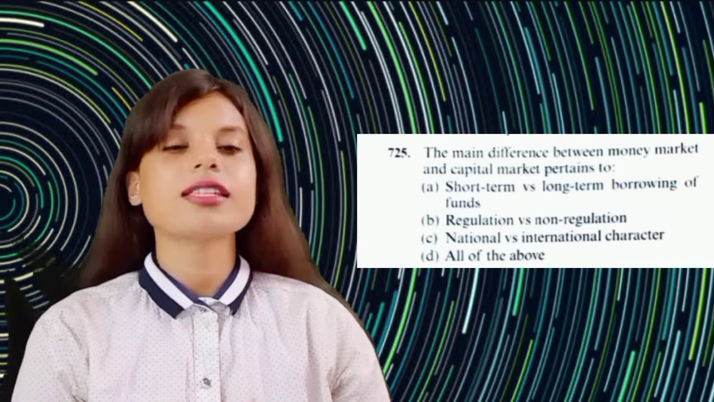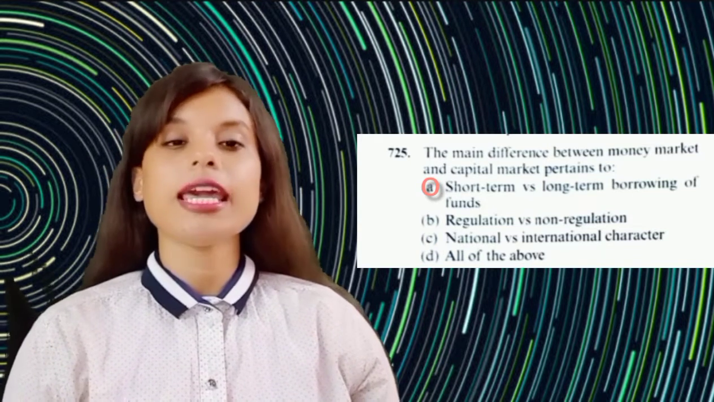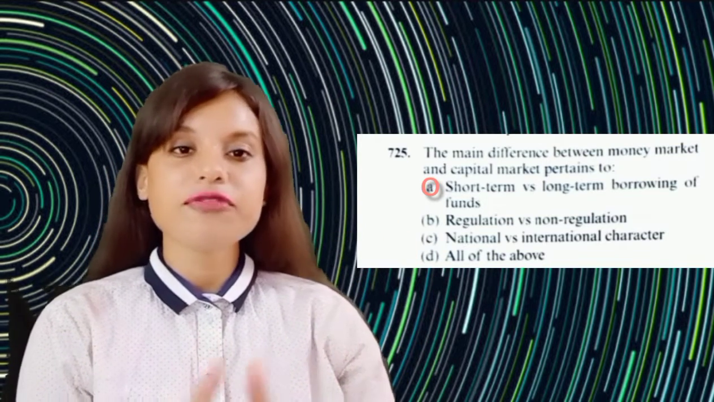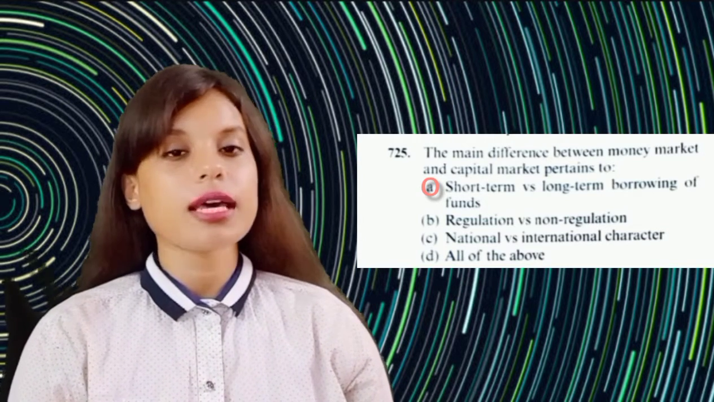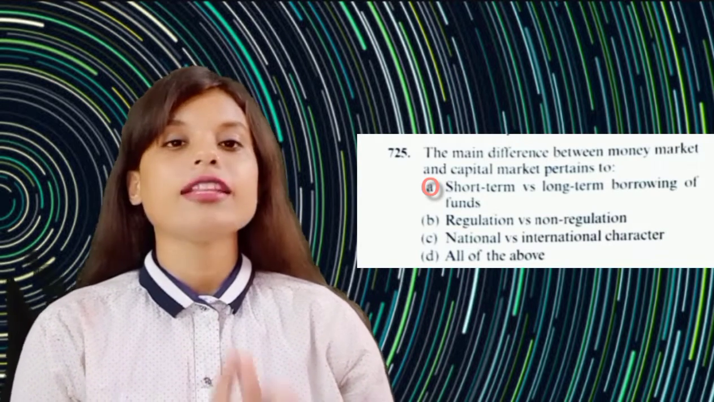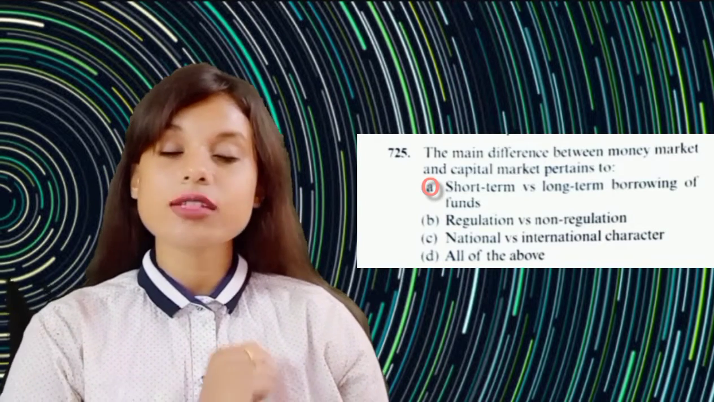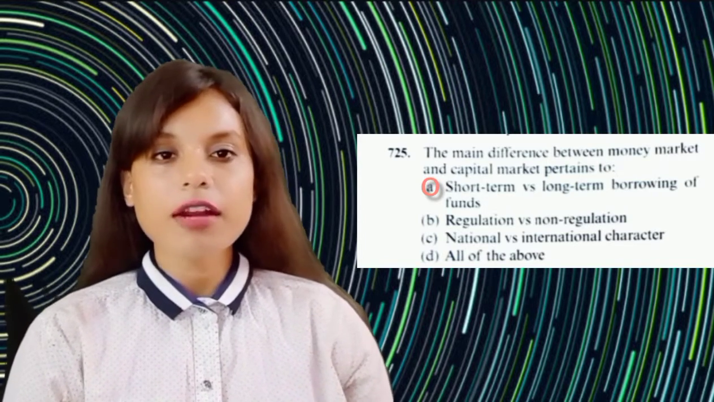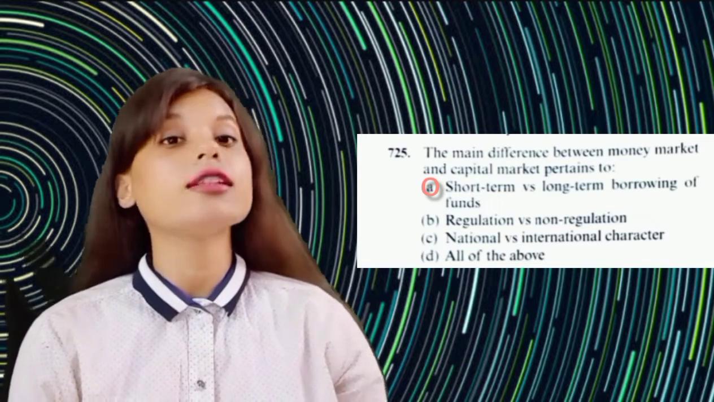So which one is correct? The answer will be A. Why? Because the two segments, namely short-term funds and long-term funds, are mainly catered by financial markets in every economy. The short-term financial market is known as the money market, while the long-term financial market is known as the capital market. The requirement of funds for a period of up to 364 days, that is the short term, is basically fulfilled by the money market, while the capital market does the same for the period above 365 days, that is long term.